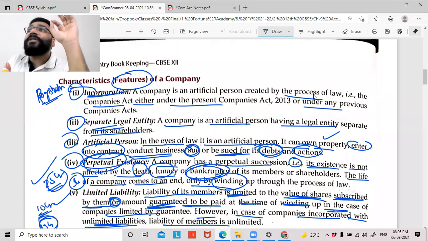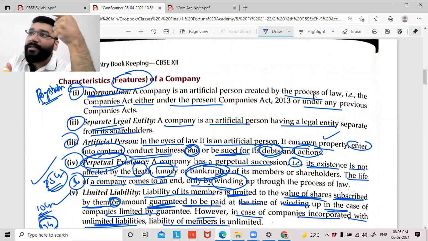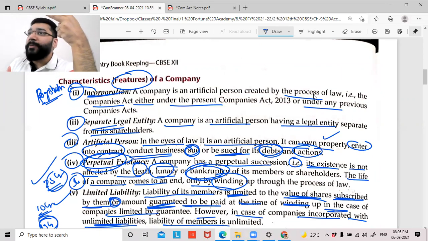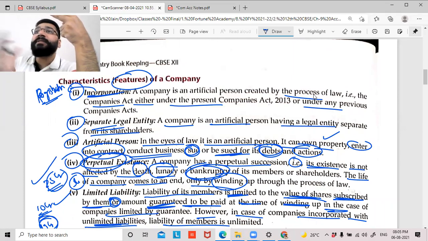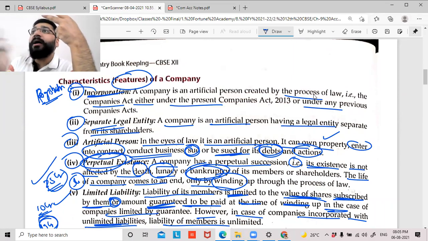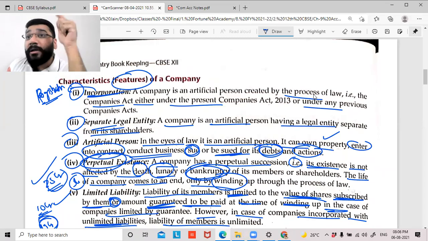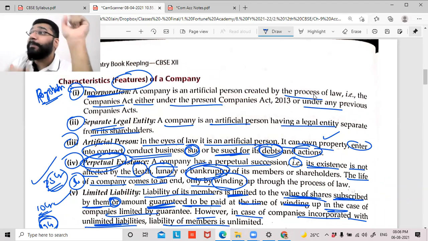The first feature or property of a company is that it has to be registered. Without registration, you cannot form a company. Second, it has a separate legal entity, which means the members and the business are treated as two separate individuals, and accounting is done from the business point of view. Third is artificial person. Law says that company, you are an artificial person. Therefore, you're capable of buying properties in your name. Then you are capable of doing business. You can sue somebody or be sued. Because of the title of artificial person, all this is happening.